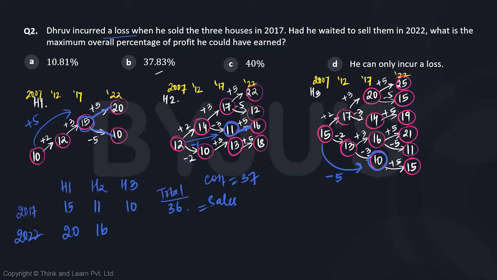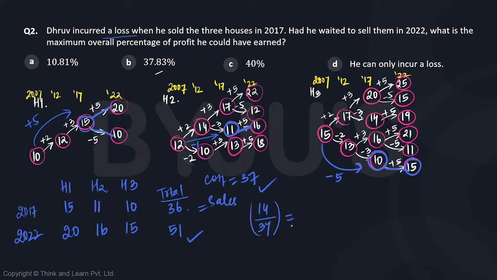And when we look at house 3, it can only move to 15 in the year 2022. So the total we are going to have is 51. He bought those houses for 37. He sold them at 51. So there is a profit of 14 over 37.